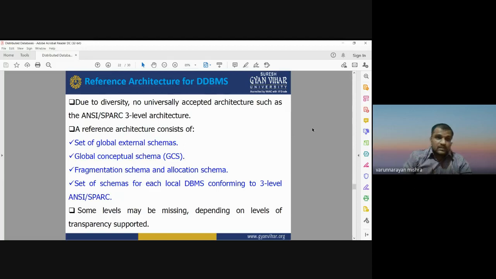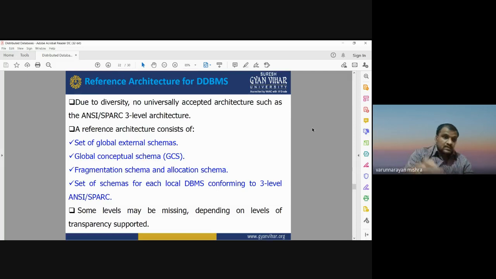What should be the reference architecture for DDBMS? When we talk about a distributed database management system, there should be some architecture, some kind of structure or schema. Due to diversity, no universally accepted architectures such as ANSI SPARC are available, because the databases may be of different types. You need to adapt the architecture and the database design as per your requirement.